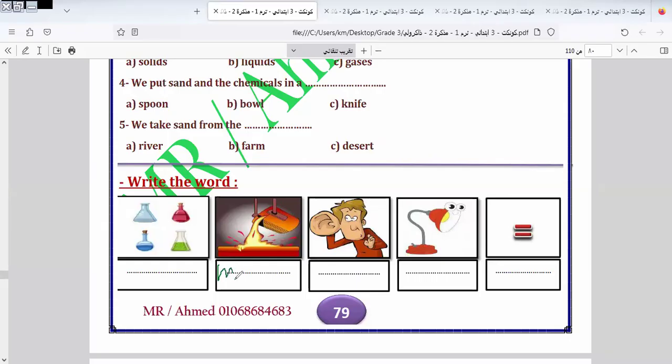Here is ear. Here is lamp. And here is what? Here is equal. Okay. And I put a full stop at the end of the sentence. Let's continue the rest of the exercise.